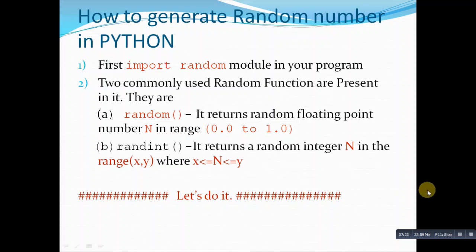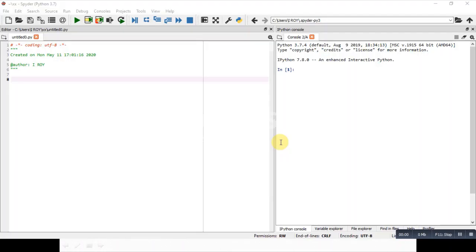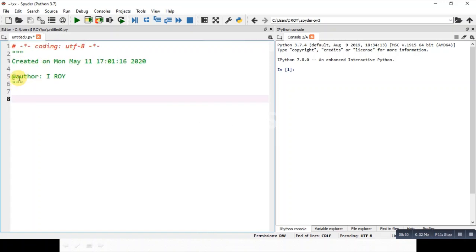So let us get into the coding and see how to use these two functions. First we will do this. Here I have already created one blank file to demonstrate how it works. This is the coding part.